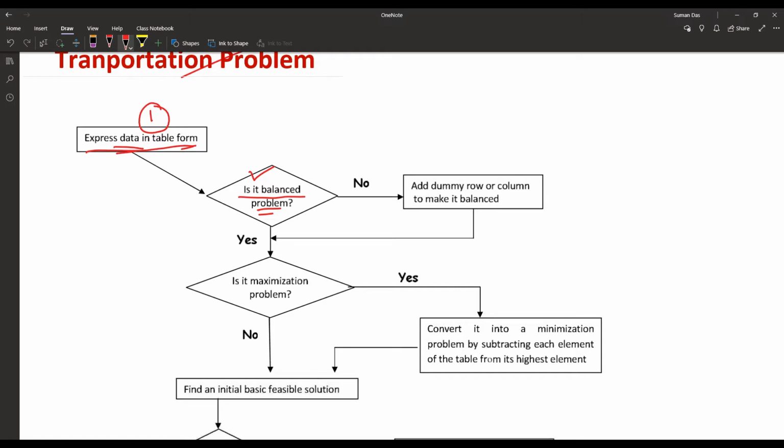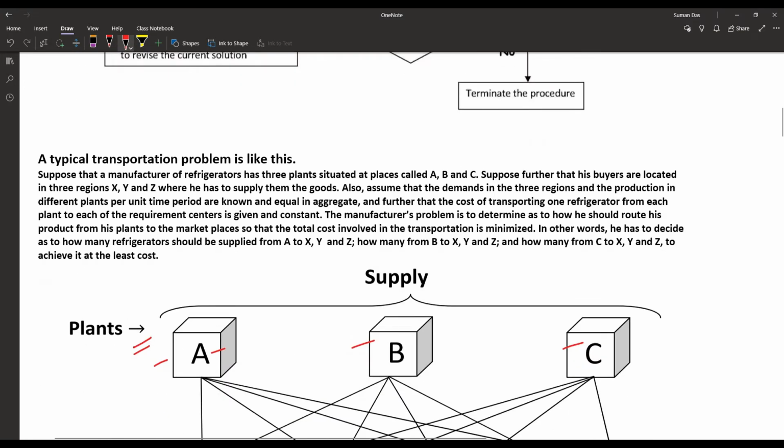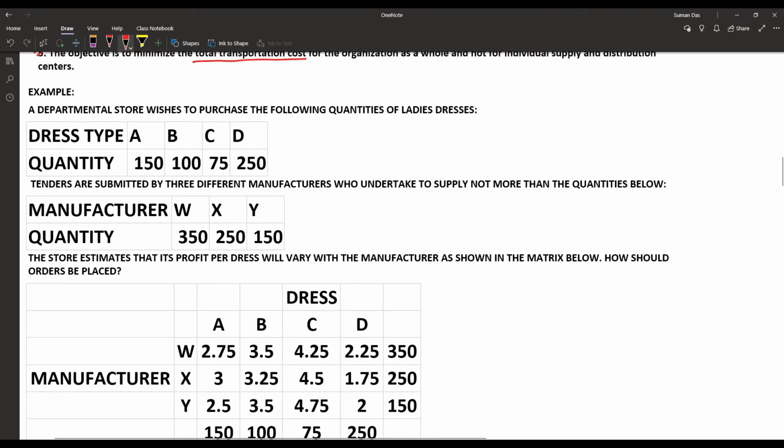Let's check with a problem. Suppose here, that is our departmental store, the table has not been given directly. Our departmental store wishes to purchase the following quantities of ladies dresses.